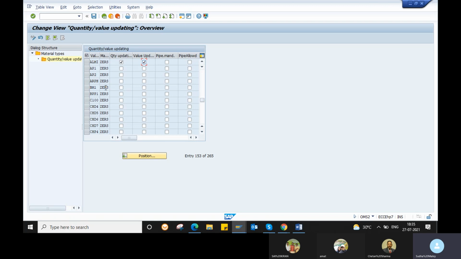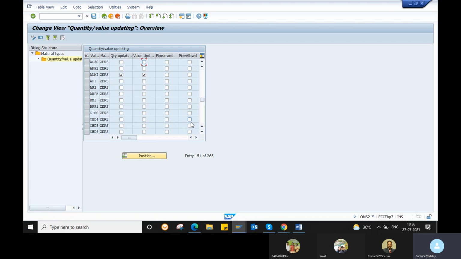For example, your plant is in Hyderabad and your other plant is in Mumbai. In the Hyderabad plant, your material price is 100 rupees, but in Mumbai, your material price is 130 rupees. So based on your valuation area, the price will change. If your valuation area is a plant, the price changes based on the plant. But if you maintain your valuation area at company code level, then the price of the material is constant in both Hyderabad and Mumbai. In most cases we maintain the valuation area as the plant, where the stocks are calculated and the price changes.